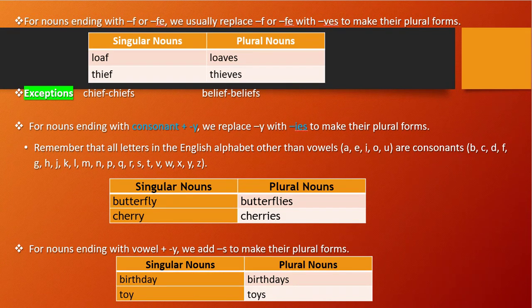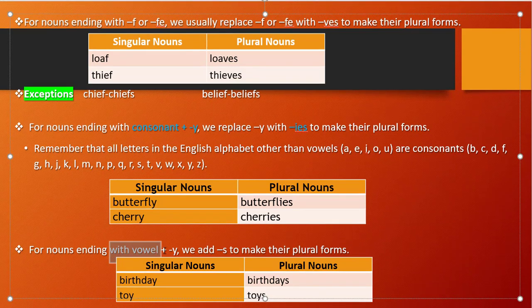So what will become the plural nouns? That is butterflies, cherries. See, I have simply removed Y and I have put IES. And what if a vowel word is coming? See here, consonant and then Y was there, LY is there, RY is there. But what if there will be vowel words, like I have mentioned here, vowel plus Y? What if this kind of situation comes? What we will do, we will simply add S to the end.